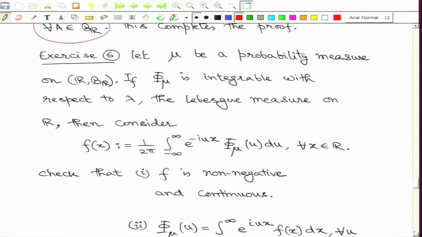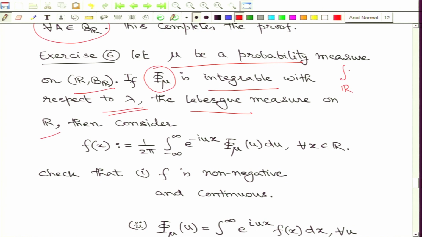Now, let us take this as an exercise that I am giving you a probability measure on the real line, but with the additional condition that the characteristic function with respect to the measure mu is integrable with respect to the Lebesgue measure on the real line. This simply means that the integration of mod phi mu, that quantity d lambda, should be finite. So, this is the integrability condition being assumed here.